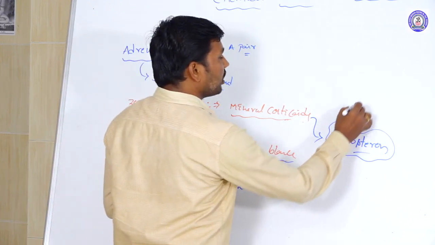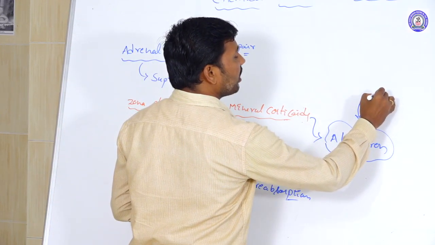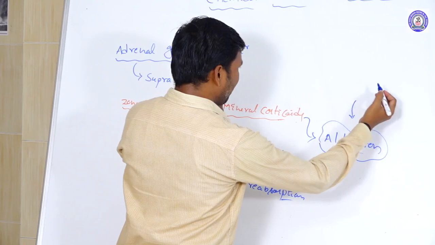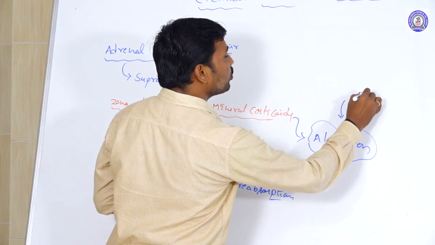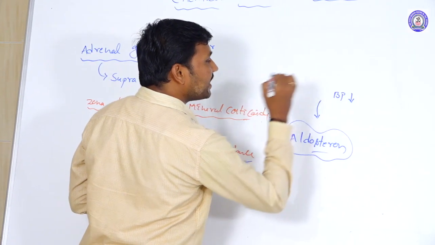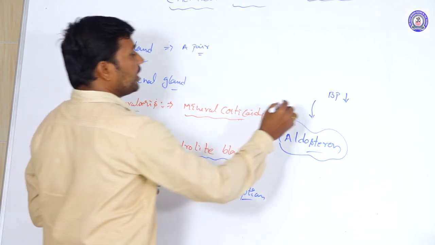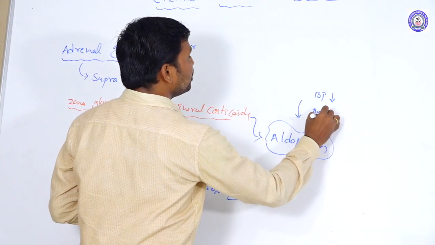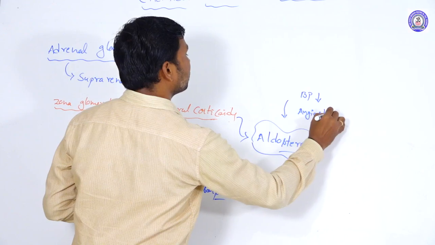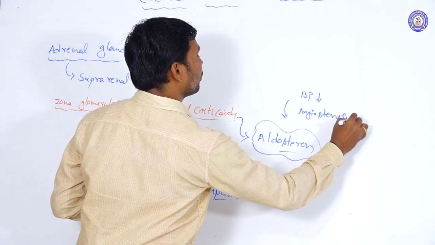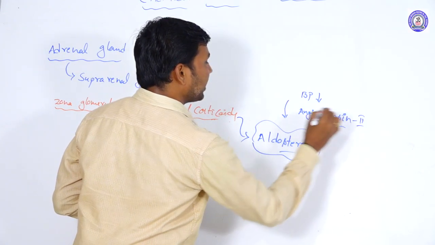Actually, aldosterone is produced whenever the blood pressure is reducing. It leads to angiotensin 2 activation.